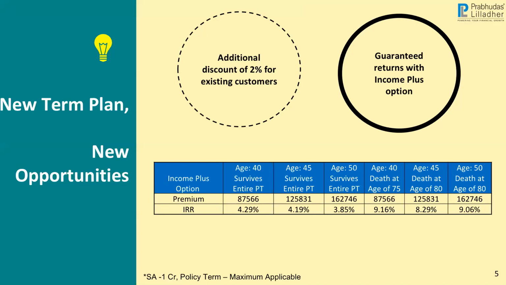Whereas the return which he is going to get would come at an IRR of 4.29%. As soon as the customer turns 60, till the age of 80, he would keep on receiving a monthly income of 10,000 rupees. So on an investment of around 9 lakh rupees, over a period of 20 years, he would be getting a return of around 24 lakh rupees.